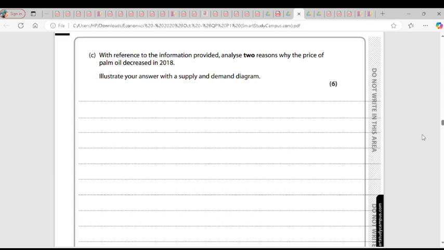So we have, if the PES is greater than 1, it means it is elastic. So if the PES is greater than 1, it means there is a significant change in the quantity supplied as a result of a change in price. But if the PES, so there, we go back to the case study. So you explained the first point, you explained the graphs, for elastic and inelastic graph.